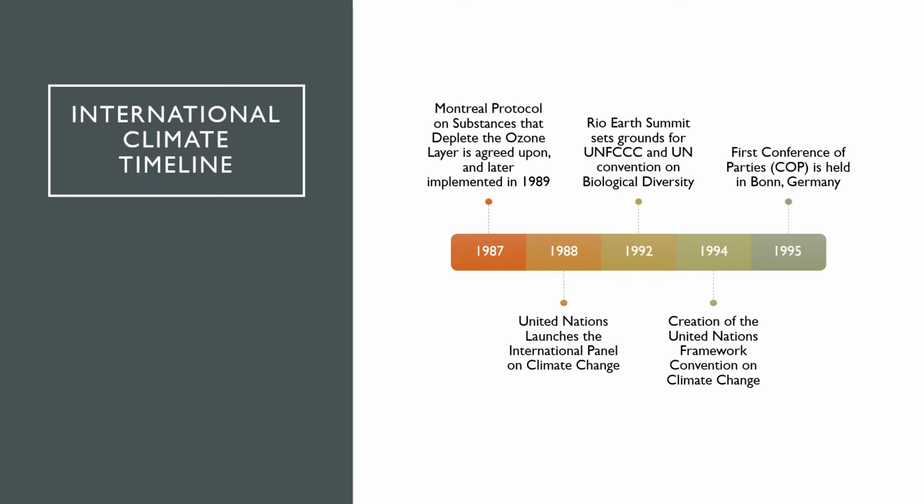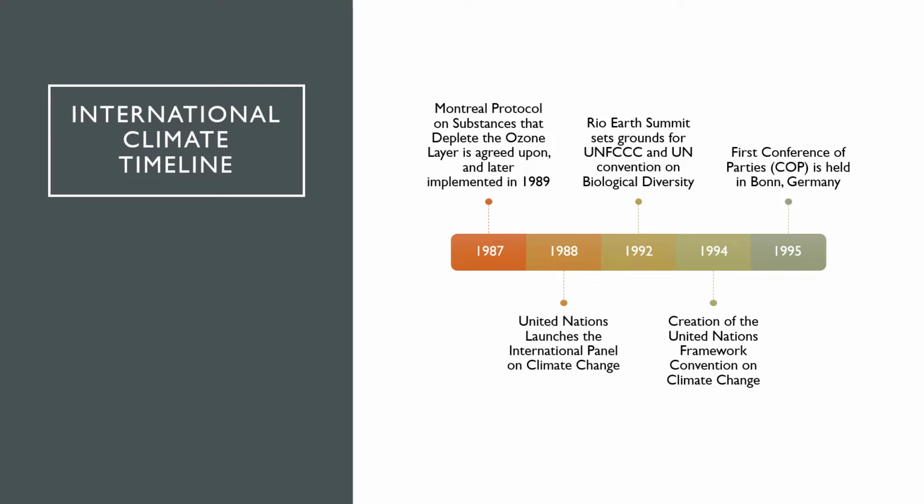In 1992, the Rio Earth Summit set the grounds for the UNFCCC and the UN Convention on Biological Diversity. The UNFCCC, or the United Nations Framework Convention on Climate Change, would be fully realized about 2 years later in 1994. The UNFCCC also brought into fruition the creation of the Conference of Parties.